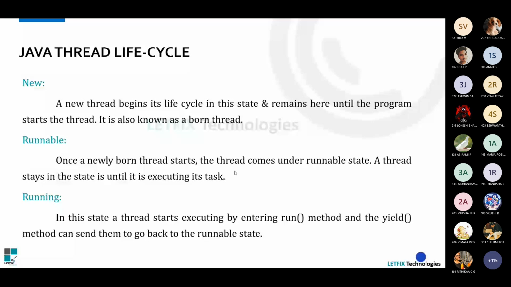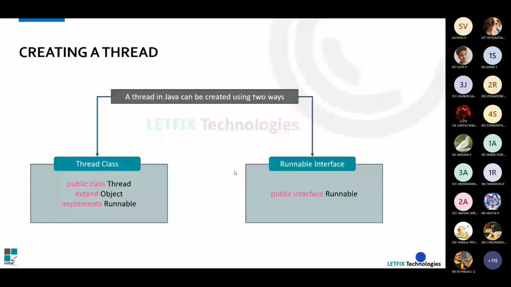While creating a thread, we have two ways of creating it. You all know what is a class and what is an interface. Hope you are familiar with those concepts. With that information, we are moving forward. So we have two options to create a thread. There is a reason for both.